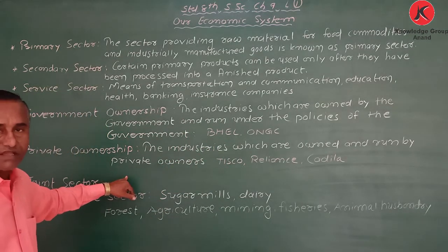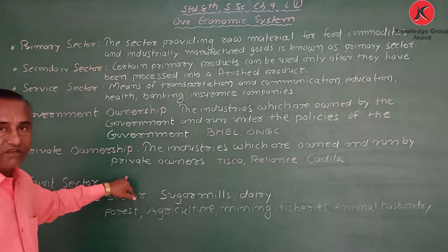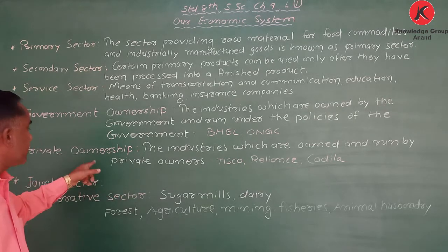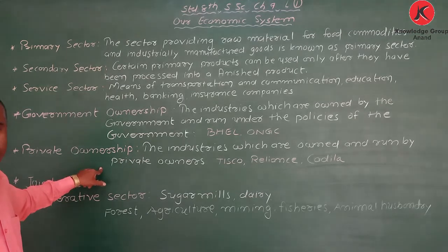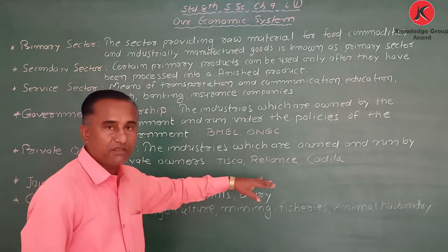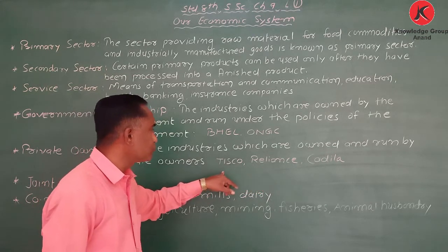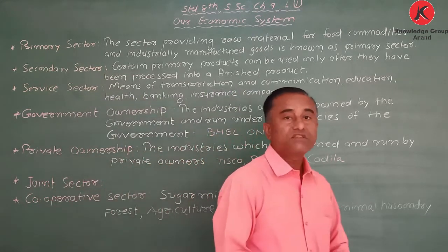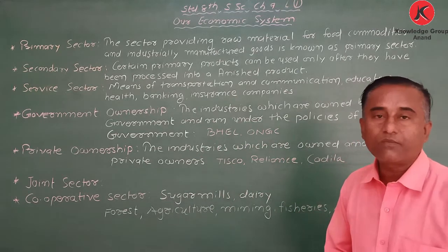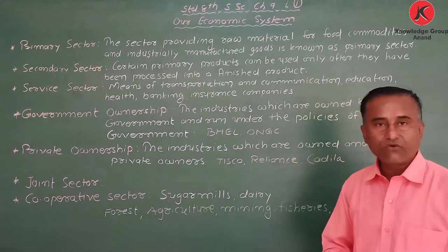Now take the example, Reliance. Reliance comes under this private ownership. It is run by Ambani brothers. So Reliance, ISCO, Cadila, these come under private ownership.